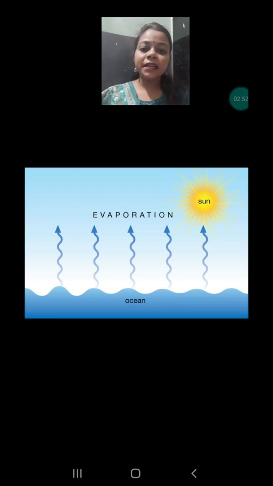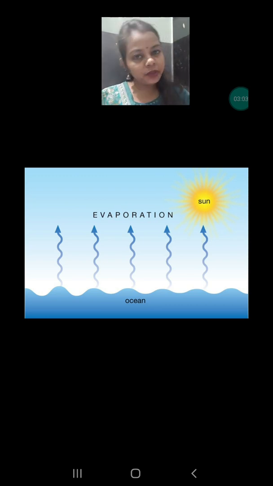Whenever the air is heated by the sun, it has a tendency to rise up in the sky, and after that it forms the cloud, which we are going to discuss later. But here we are discussing evaporation.